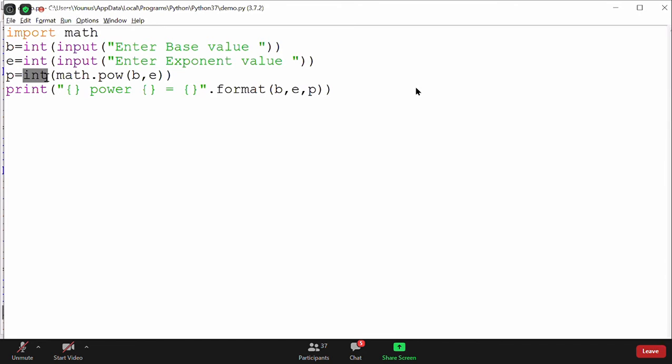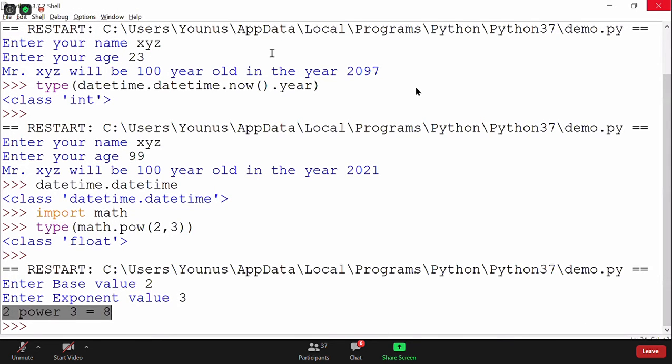So always check what it returns. Yes, almost all the functions return a float value, Aditi. To be on the safe side, it will always return a floating point value. That's true. So this time, as it's returning a floating point value, I have converted it to an integer because I want an integer value. Then I hope the print function is understandable now. Here I want to print the base value, here the exponent value, and here the power value. So I want to print 2 power 3 is equal to 8. That's the output I wanted to print, so that's how I wrote it here.